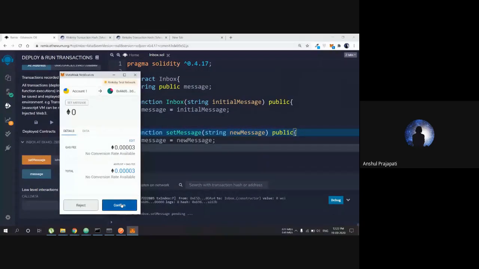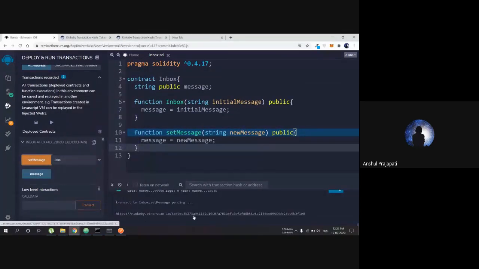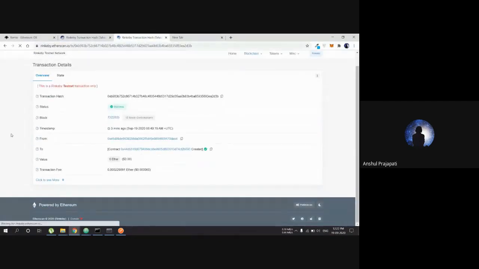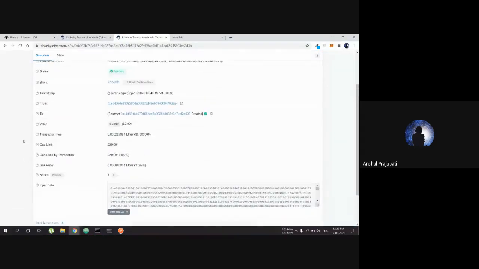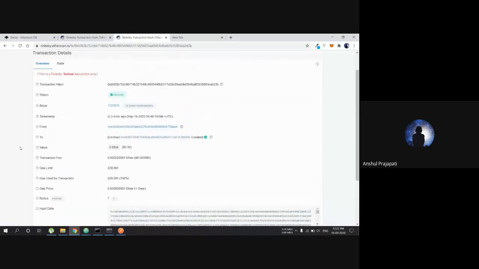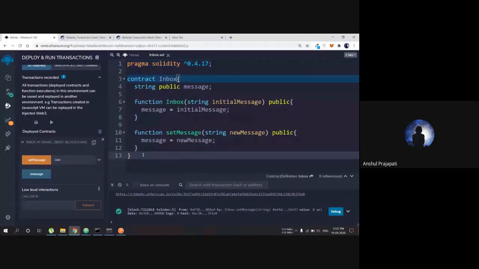So if I confirm, then this transaction has taken place, and I can see here that 12 confirmations have been done. You can see the nonce here. The nonce of it is 7, and there is input data, and all these things help in calculating the hash value of this block. So this is the practical implementation of how you can deploy something on the Ethereum or test networks.